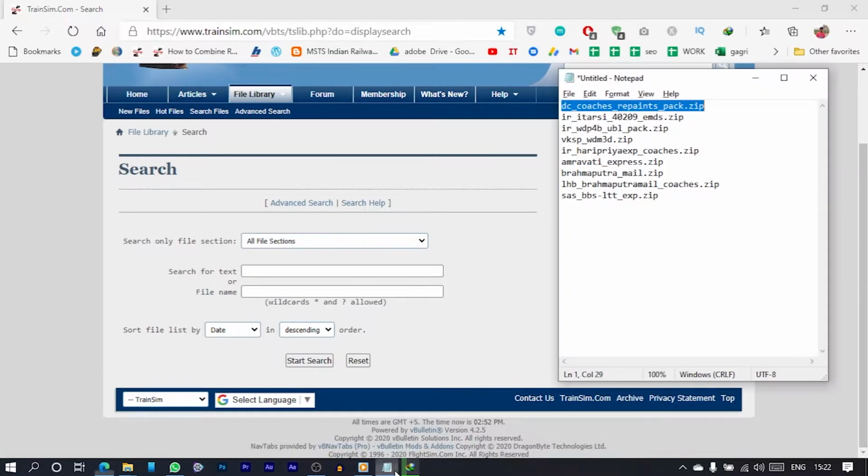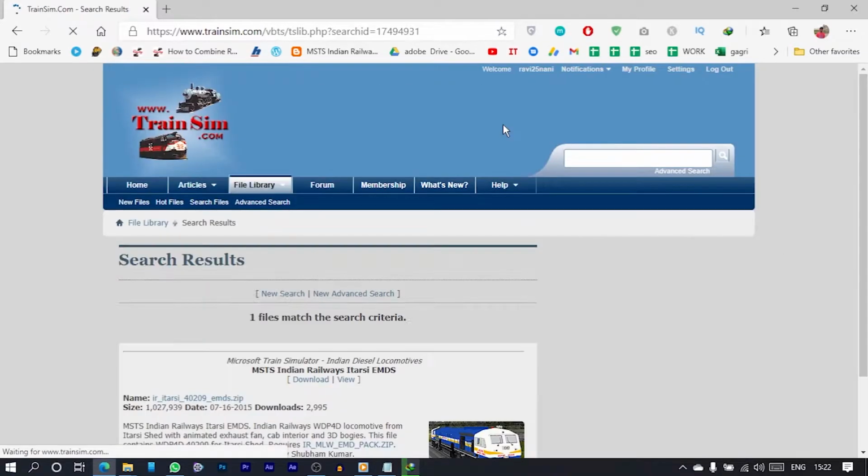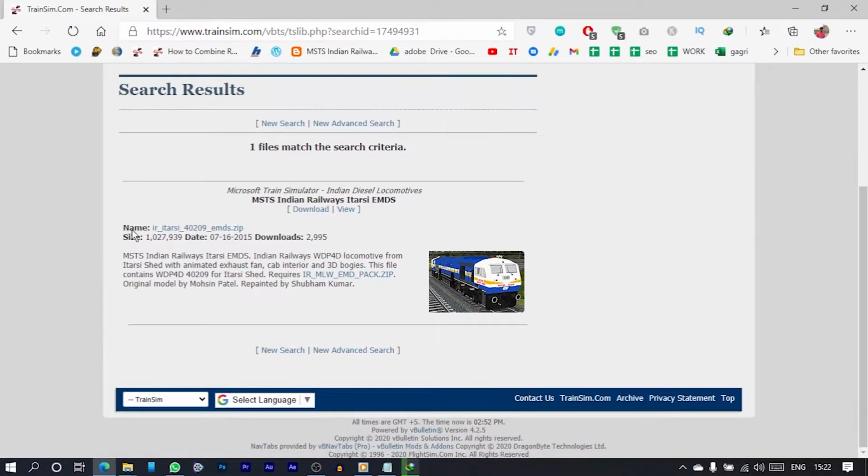Okay, the second thing is IR 40209 EMDs. Just copy it and paste it. Start search. Yeah, got it. But before that, we do have one required item. In order to install this, we should install IRMLW EMD pack zip. So please download this first.